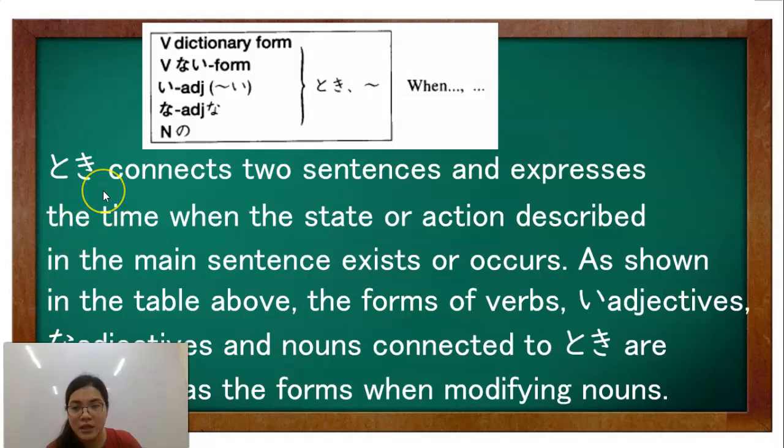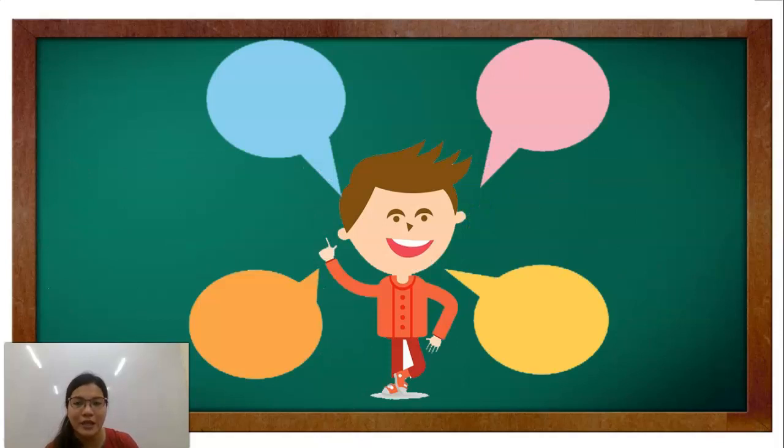Ginagamit si toki to connect two sentences, at pag ine-express natin na nangyayari or mangyayari ang isang action. As you can see, for adjective, na-adjective, and noun, only "no" is used. The adjectives, the na, and the nouns are also the same kung paano mo minomodify si noun. So let's have an example when using toki.